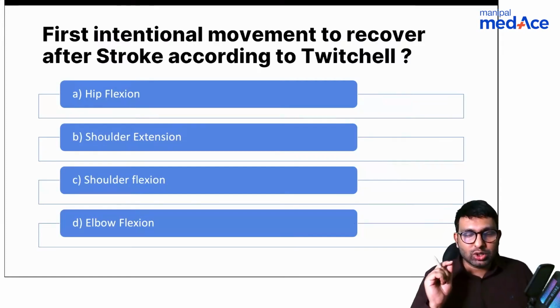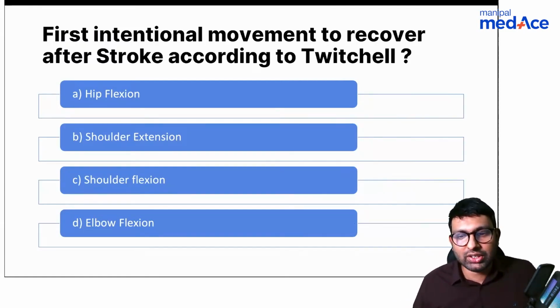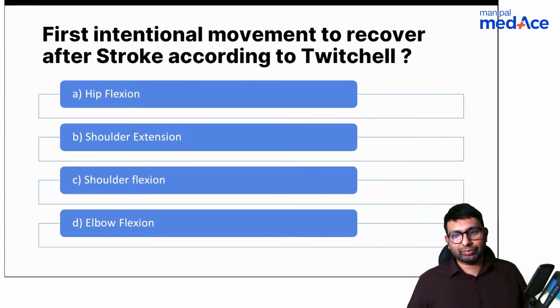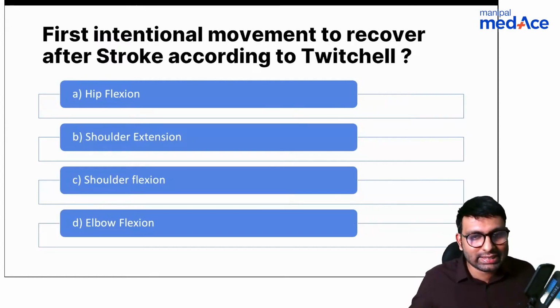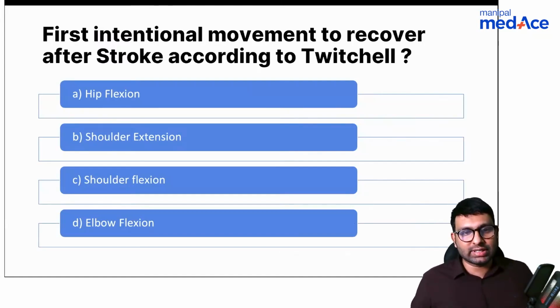A patient with a case of stroke will have upper limb and lower limb deficits. He'll have weakness. So which do you think resolves first? Hip flexion, shoulder extension, shoulder flexion, or elbow flexion? Anyone would like to guess, or anyone who's seen through observation which one usually resolves first?